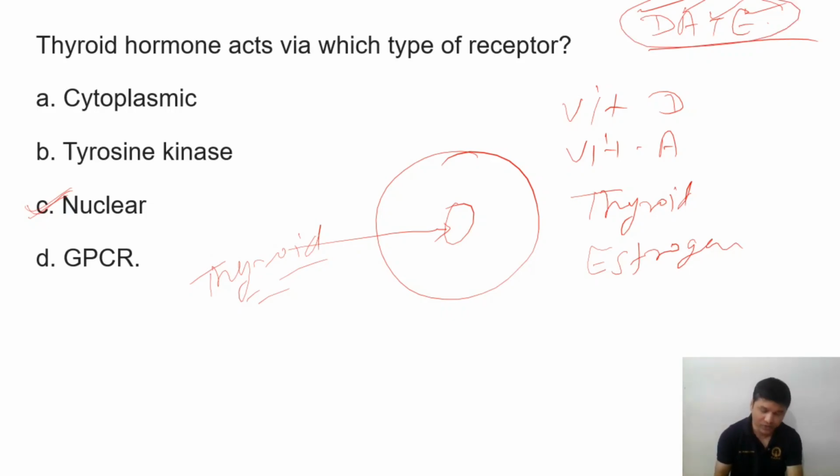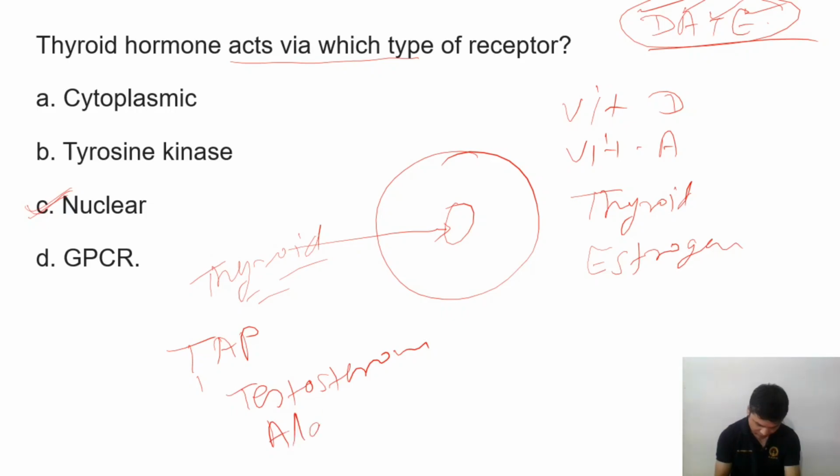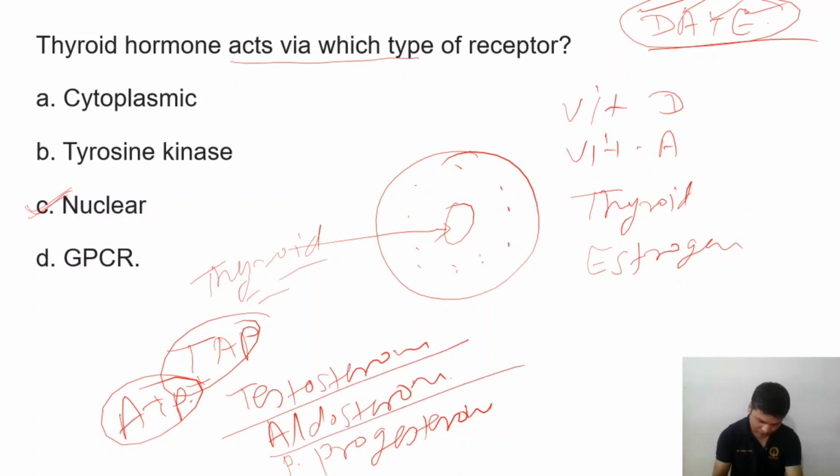Then what are the hormones that act via the cytoplasmic receptor? Use TAP or ATP. TAP means T for testosterone, A for aldosterone, and P for progesterone. So we have testosterone, aldosterone, and progesterone.